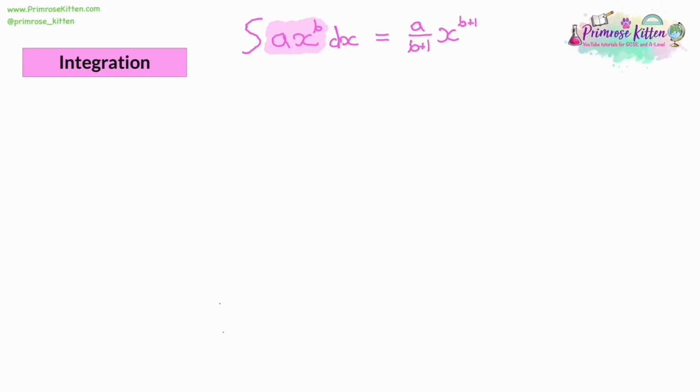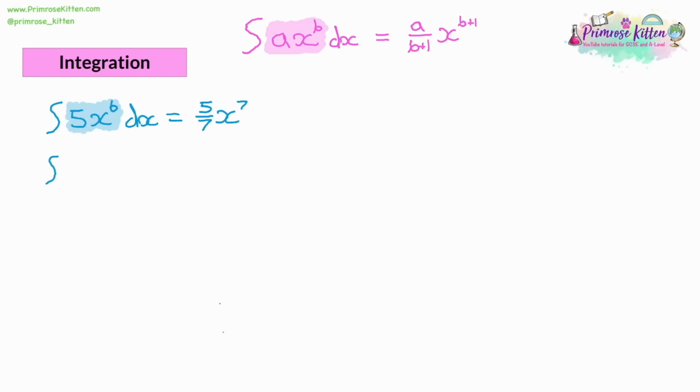So let's say that we are integrating 5x to the power 6. Again, we're only going to focus on the maths in the middle. The curly S symbol, the integral symbol, and the dx are just part of the notation that shows the kind of maths we're doing. So we're going to take the 5 and divide it by the new power. Now, what's the new power? Well, it's power 6. We're increasing the power to a 7. So we divide by the new power, which is a 7. So we get 5/7 x to the power of 7. We've increased the power, and we divide the coefficient by the new power.